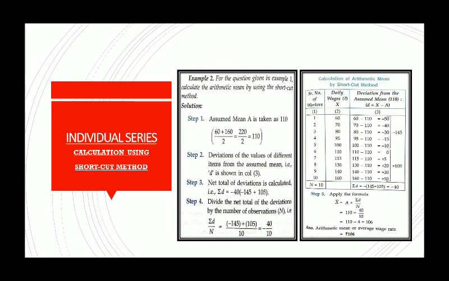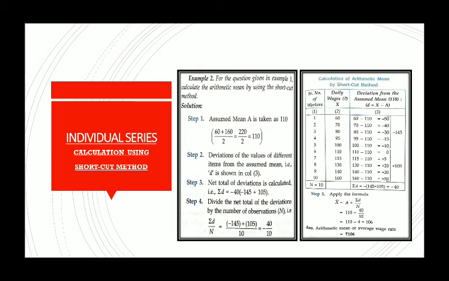Now, out of these, we have to assume any one of the values from x. Suppose from 60 to 160, I am assuming 110 as the assumed mean. Since it is among the middle values, we always consider it. If you take any other value also, the sum answer will be the same. So don't worry about which one will be the assumed mean. We can take any value. So here we have taken 110 as the assumed mean A.